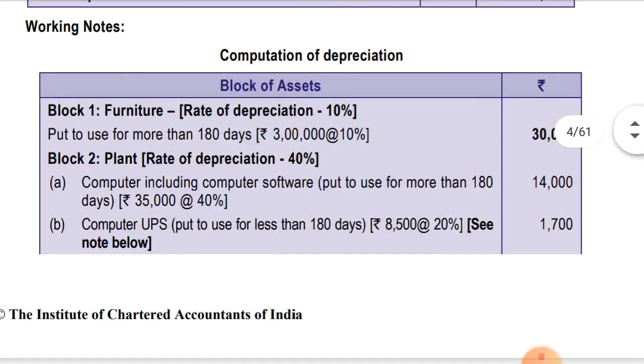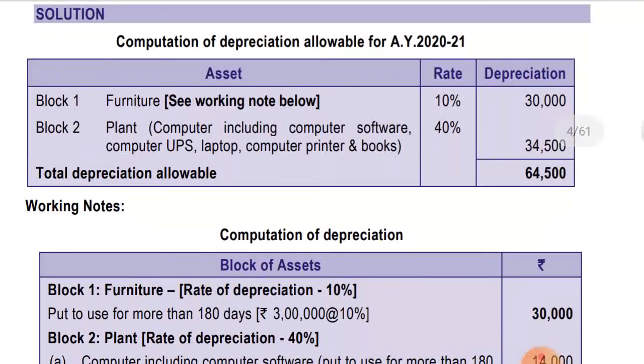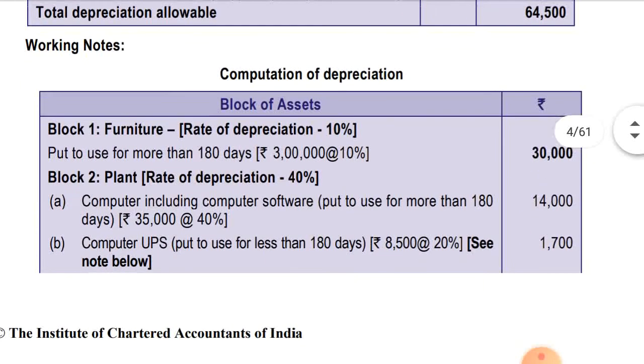They have entered it up, so it was easy. So total depreciation is coming to 64,500. In the first block it's 30,000 and the second block is 34,500, with rates of depreciation of 10% and 40% respectively. So total depreciation for the assessment year 2021 is 64,500. Hope you have understood this one. It is a simple question, so no need for any doubt.